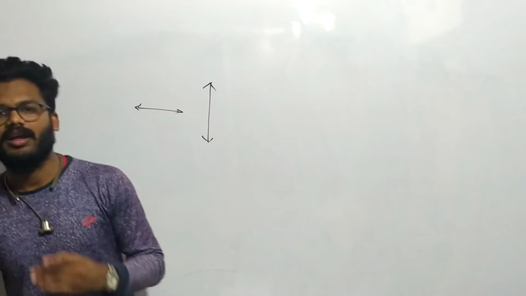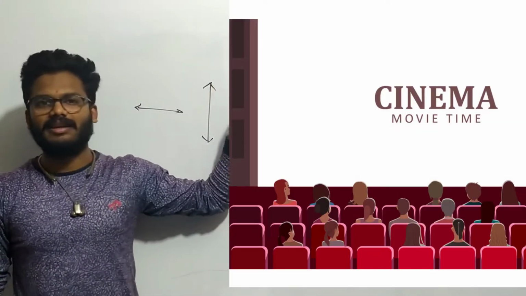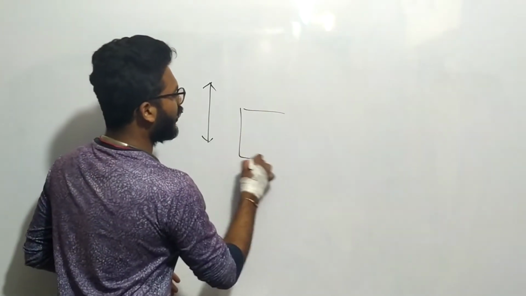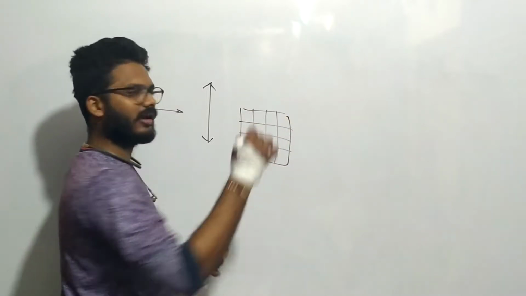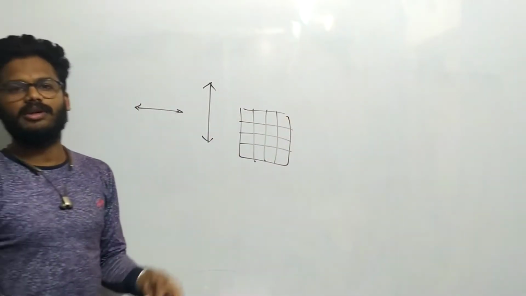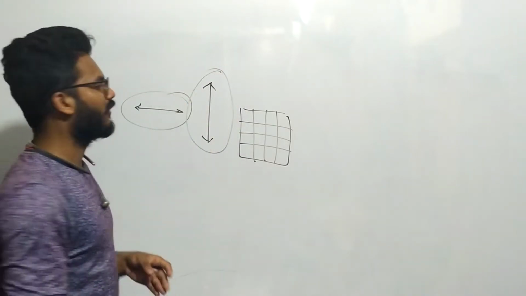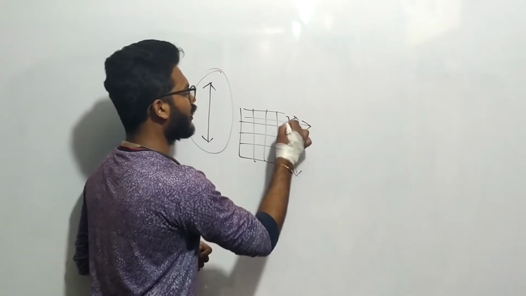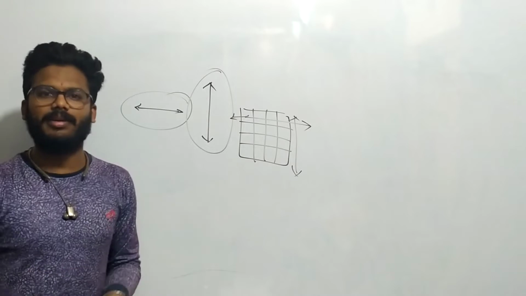In the same way, can you see this diagram? Here, the people in the theater, how are they sitting? They are sitting in rows and columns, right? They are sitting like this. What is the difference between these two? Here, they are sitting in only a line in one direction, whereas here, they are sitting in the form of rows and columns. In the same way, you can arrange numbers also, right?